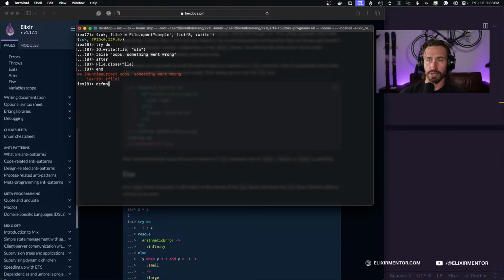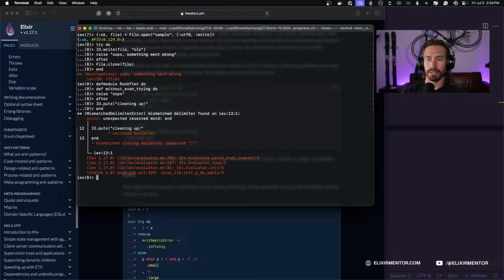We can do defmodule RunAfter do, and then inside of this, we're creating a function called without_even_trying. And we're going to raise an error here of "Oops." And then we're going to have our after action and then IO.puts. And we're just going to put a message here called "cleaning up" so we can see if it actually runs. And then end.